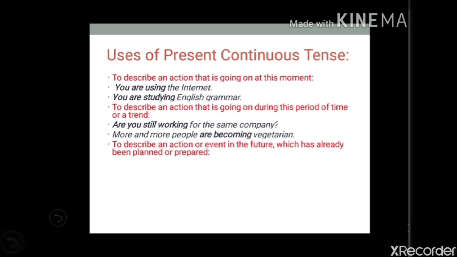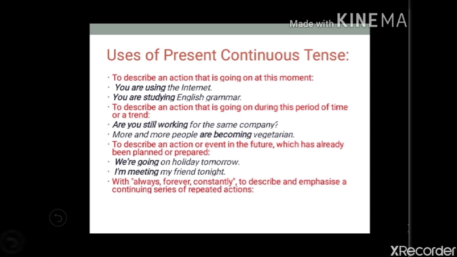So this is a trend. Next one, to describe an action or event in the future which has already been planned or prepared. Sometimes the action or event is in the future, but we have already planned it. At that time also we are using present continuous tense. So, we are going on holiday tomorrow. We are going, but it is already planned and prepared, and that is why we are using present continuous tense. I am meeting my friend tonight. So, future is there but already planned, and that's why present.